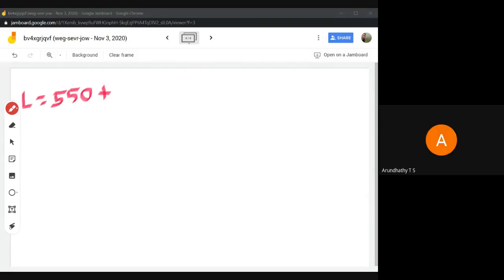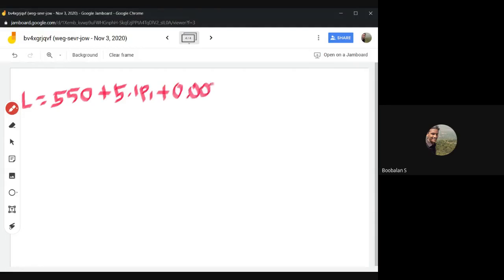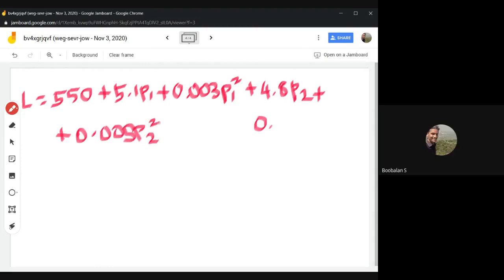No need to get confused, we can't add them. The remaining terms continue as they are: 5.1 P1, 0.003 P1 square, plus 4.8 P2 plus 0.005 P2 square, plus lambda into P1 plus P2 minus 600.